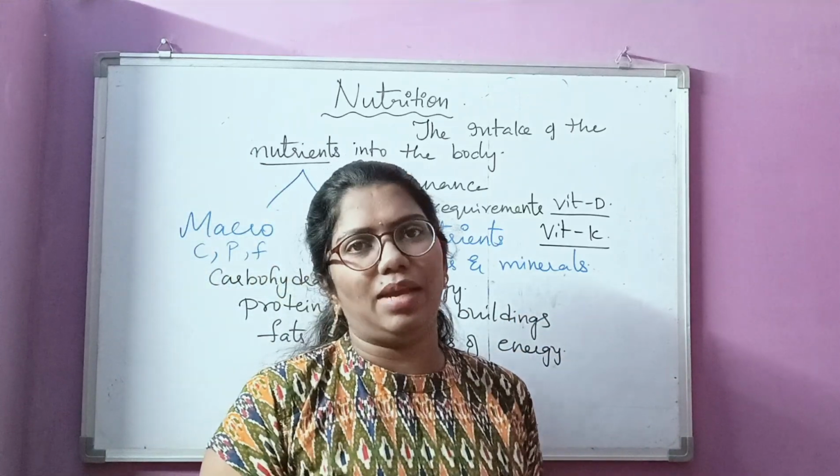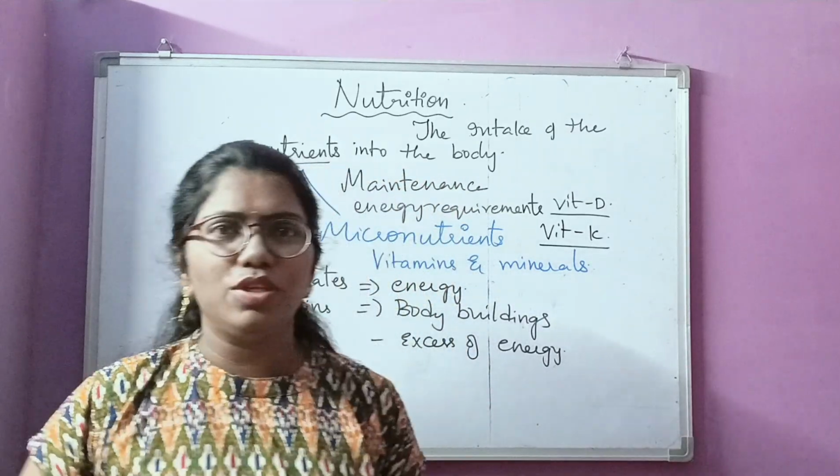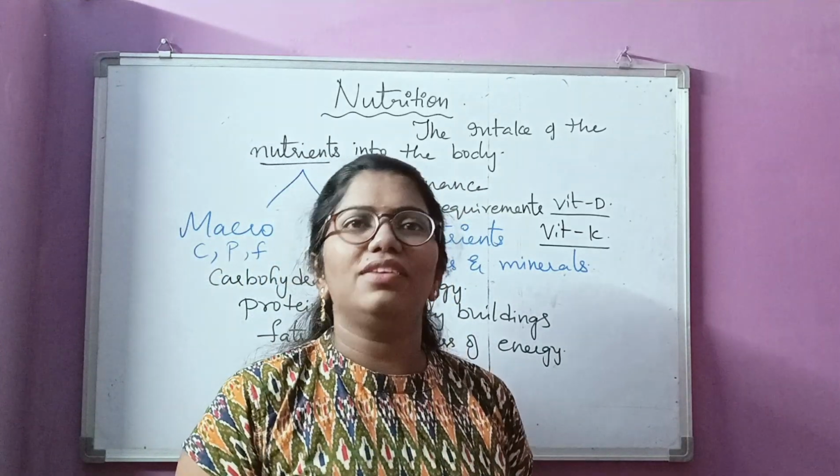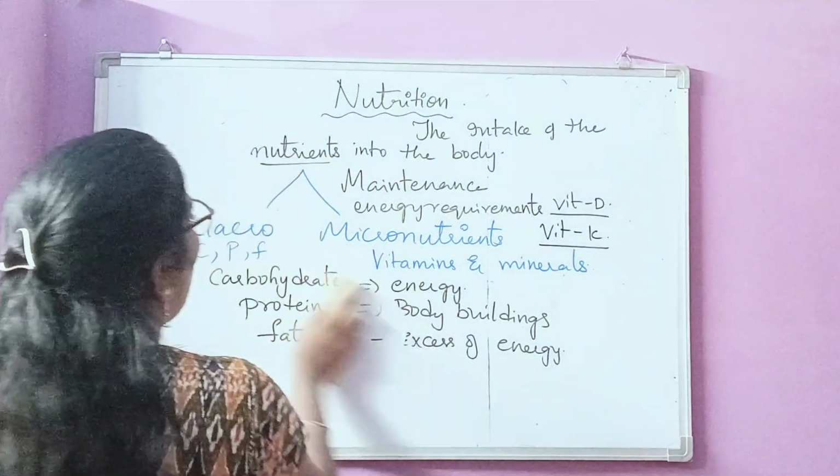Let us see the different types of nutrients. Basically, nutrients are categorized into two main types. One, they can prepare the food. Other, they cannot prepare the food. The ones which prepare the food are called autotrophs.